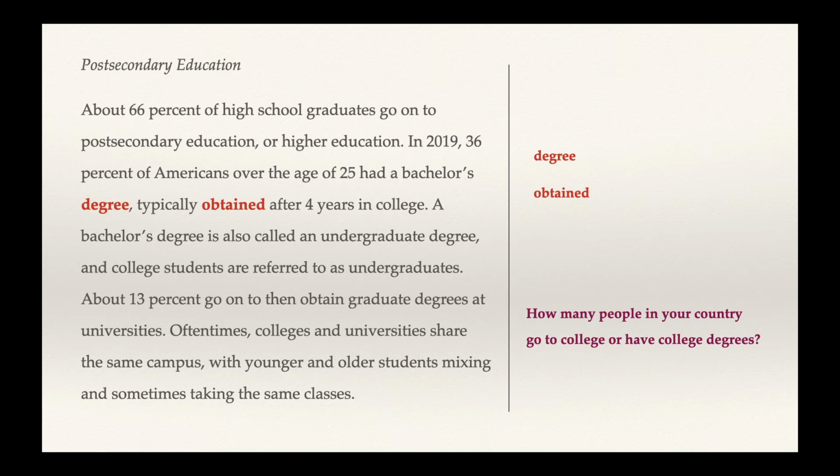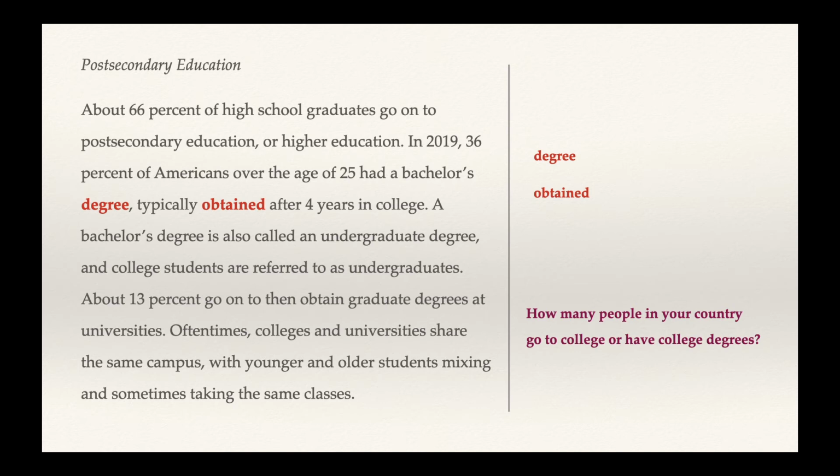So 36% of Americans have a bachelor's degree, which they obtain after 4 years in college. So there are many types of degrees, and a bachelor's degree is a degree you can get from a 4-year college. What word do you think you could put here instead of obtained? Here we can see some other terms. We see the phrase undergraduate degree, and you can see that this has a prefix under. Under means below or younger here, so undergraduate is below or before graduating.